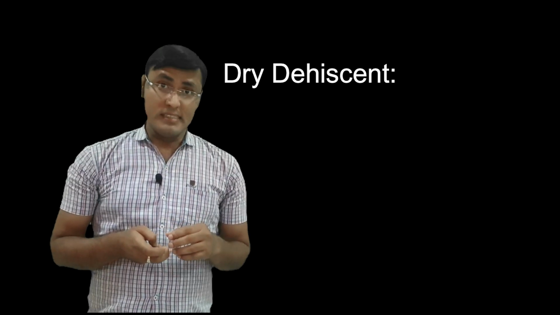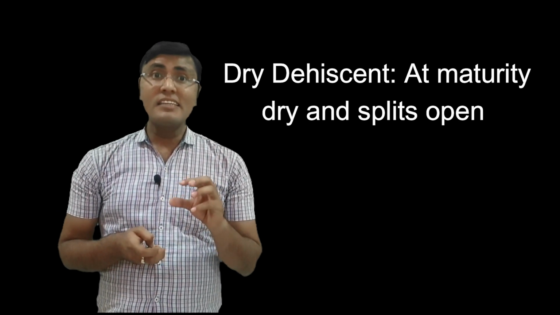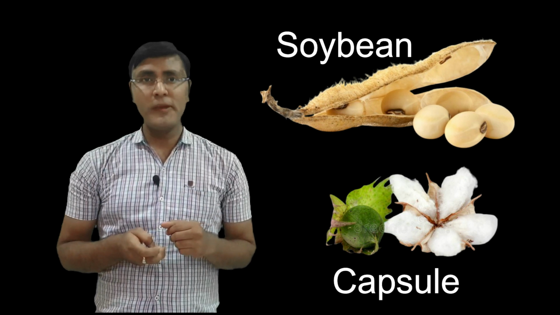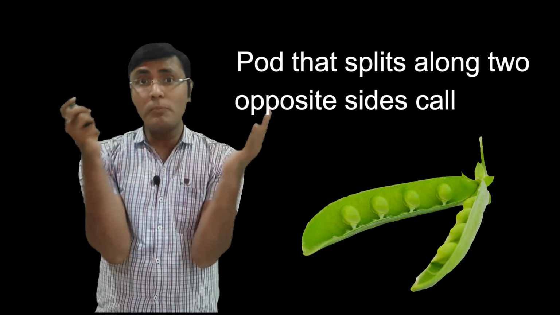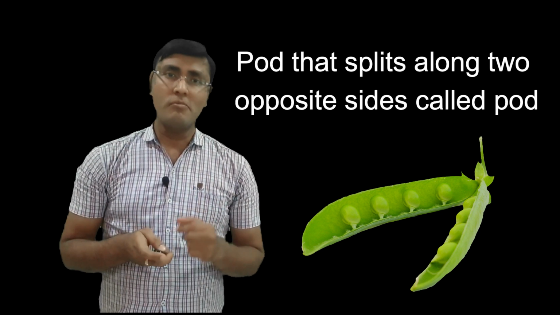Now, dry dehiscent. At maturity, it is dry and splits open. For example, legumes and capsules. Okay. Now, you have heard many times about pod. What is pod? Pod splits along two opposite sides and a single layer of seeds is arranged. That is called pod.